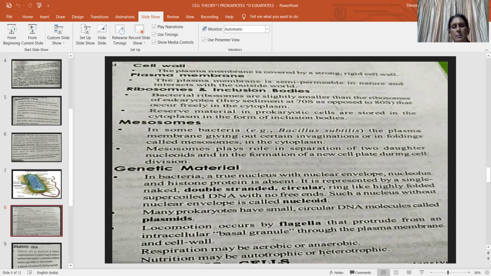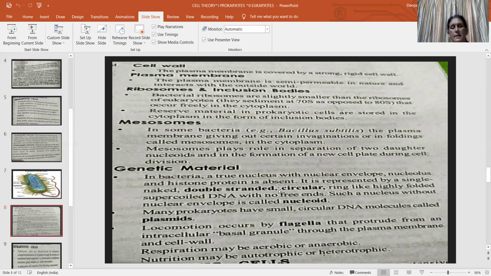The plasma membrane gives out certain invaginations by infolding. That means the plasma membrane sometimes forms folding-like structures inside the cytoplasm. These are called mesosomes and they help in respiration. Mesosome plays an important role in the separation of two daughter cells during division, binary fission. From one cell, it forms two daughter cells with the help of mesosome.